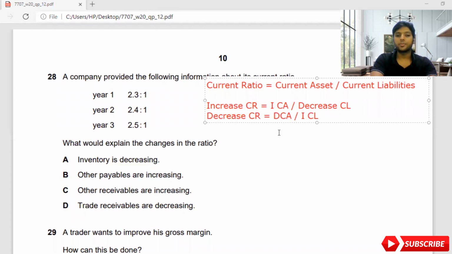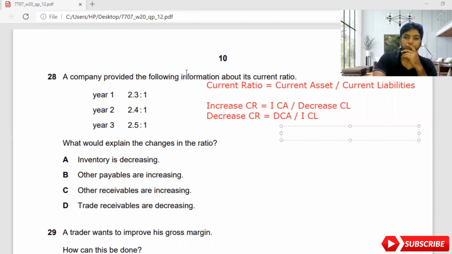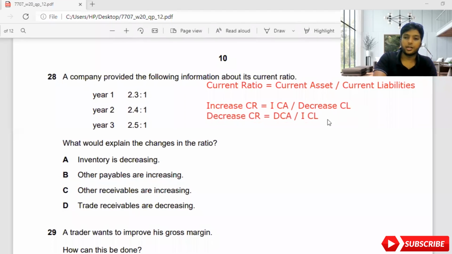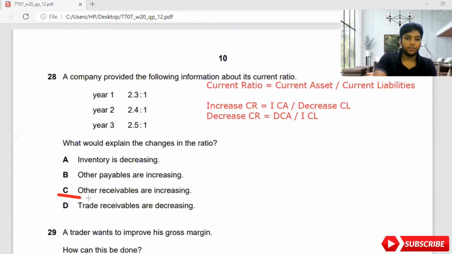Now here they are asking what would explain the changes in the ratio. Inventory is decreasing. So if inventory is decreasing, guys, current assets are decreasing, so the current ratio should decrease, which is not happening. The current ratio is increasing year by year. Other payables are increasing. If current liabilities increase, the current ratio will decrease. Again, it's increasing. Other receivables are increasing. Receivables are a current asset, so if current assets are increasing, it will increase the current ratio. So the answer is C. Very straightforward.